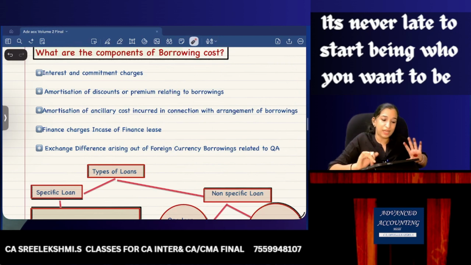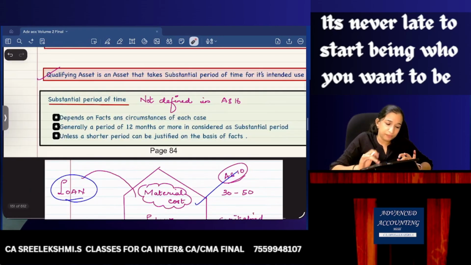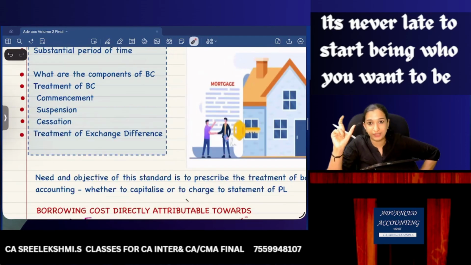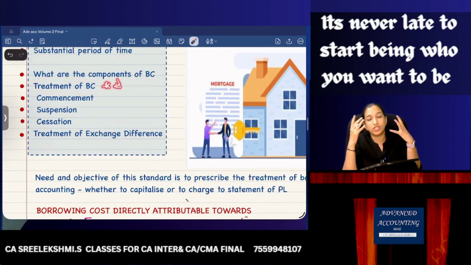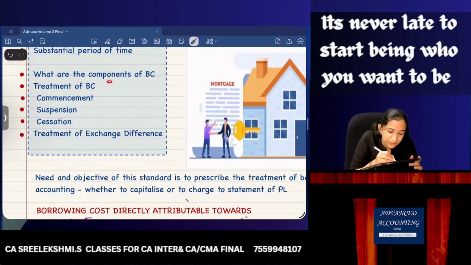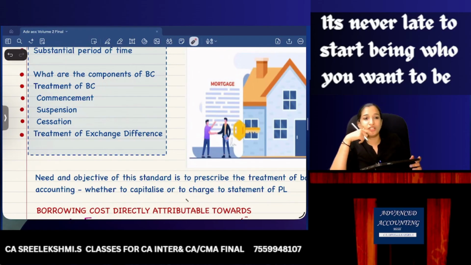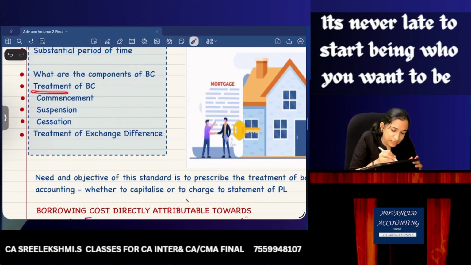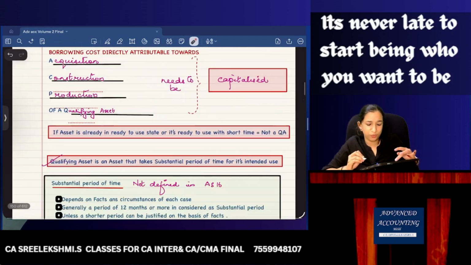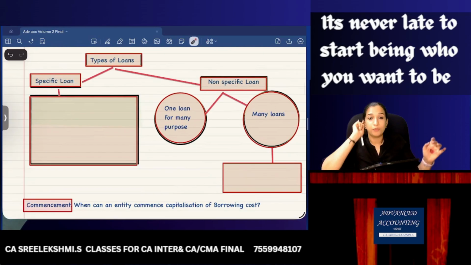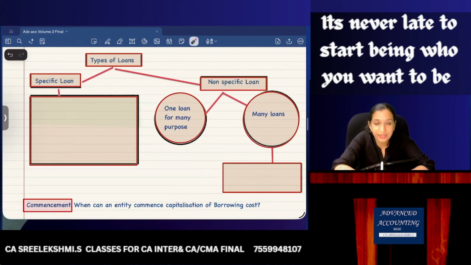So that's it with the components of borrowing cost. Now, treatment of borrowing cost. This is the most important area. How much borrowing cost can be capitalized? The crux of the standard is the treatment of this borrowing cost, and how to calculate it. So please pay attention.